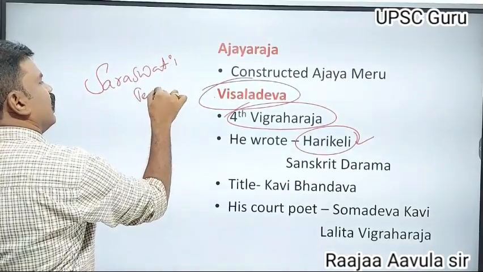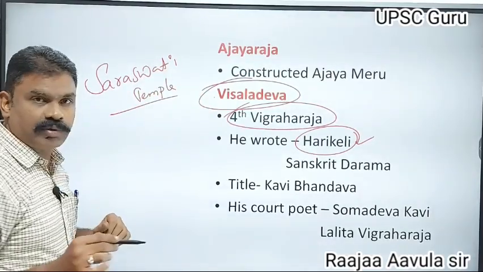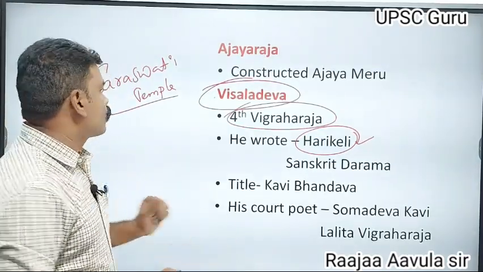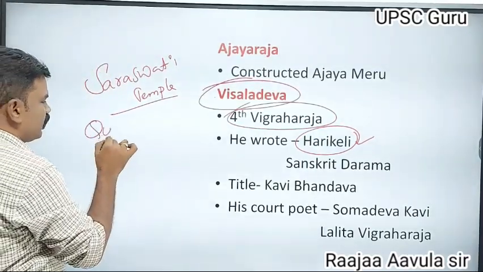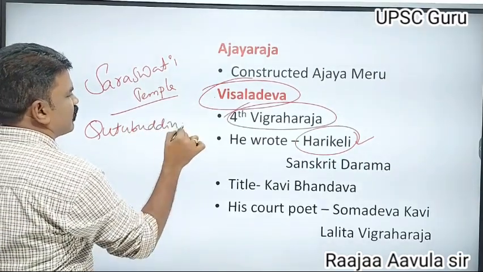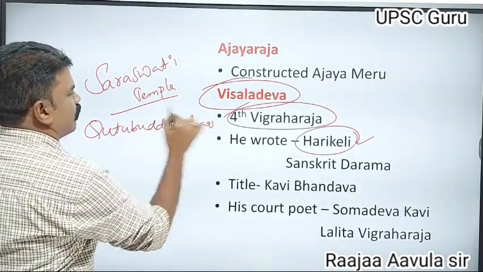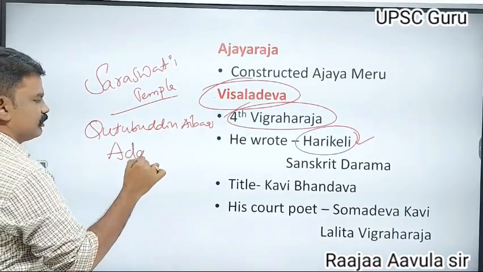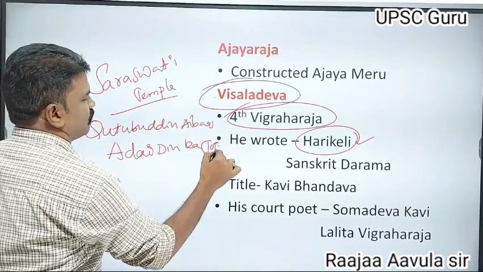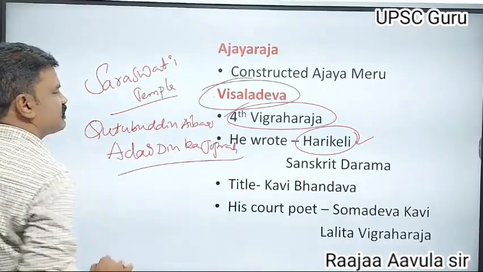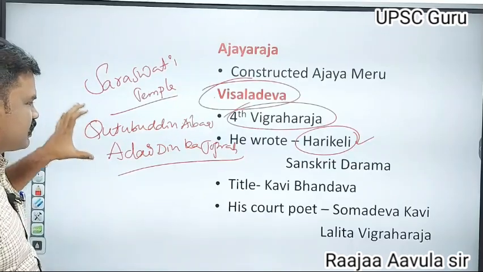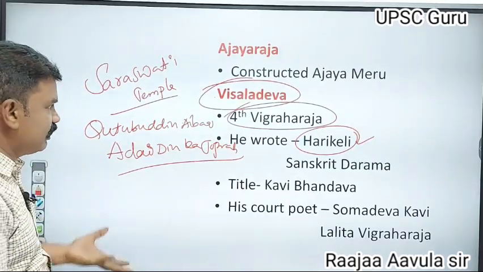Saraswati temple. In a later period, this temple was converted into a masjid by Kutubuddin Aibak. He converted it into the Adhai Din Ka Jhonpra Masjid.